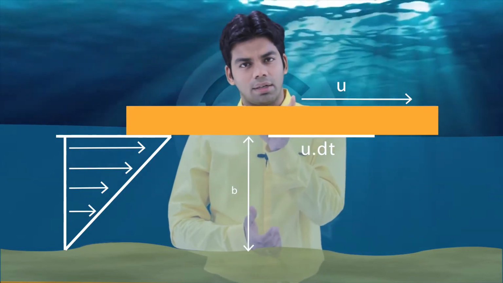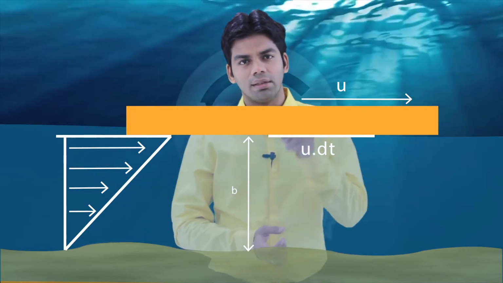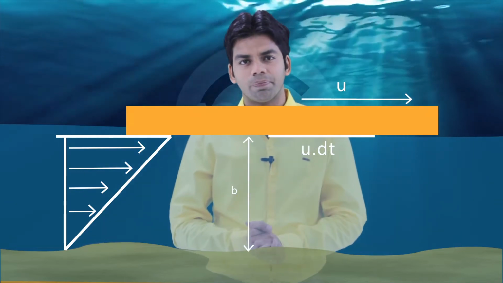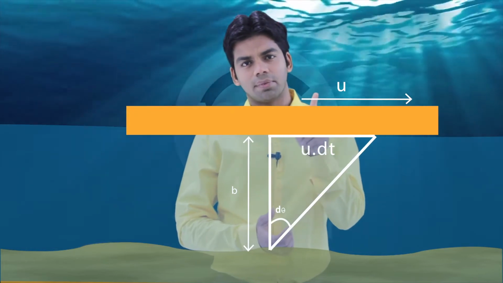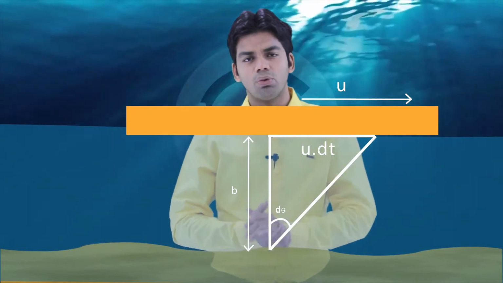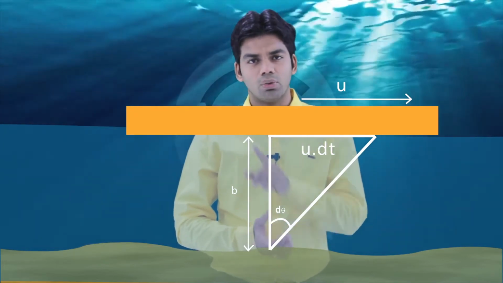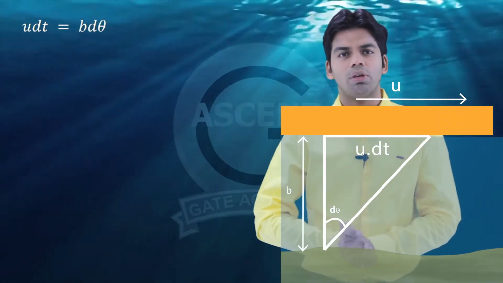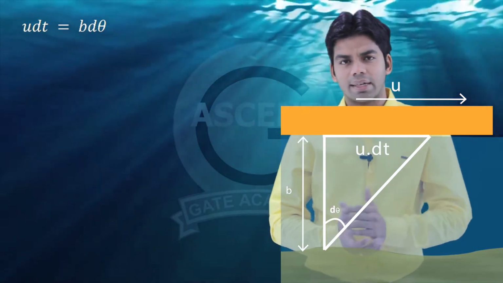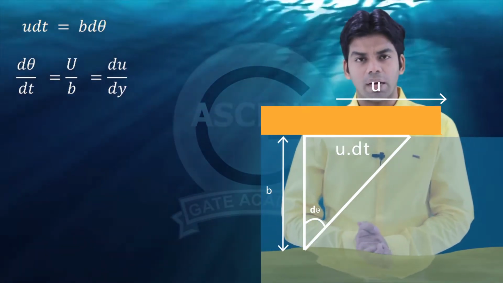And during this travel, the total shear strain is supposed to be d theta. So this u into dt, which is distance, is nothing but b into d theta. Arc is equal to angle into radius. So this u into dt is nothing but b into d theta, or further you can write it as d theta by dt is equal to u by b.